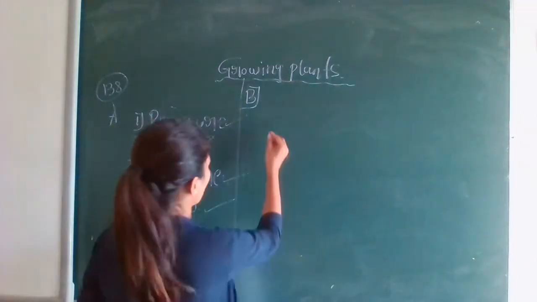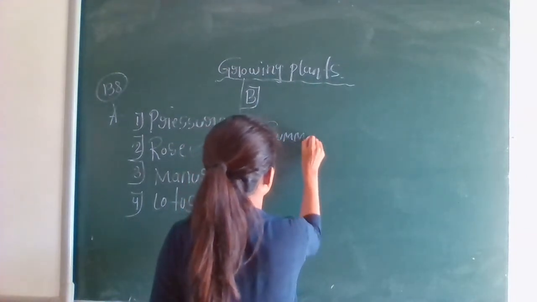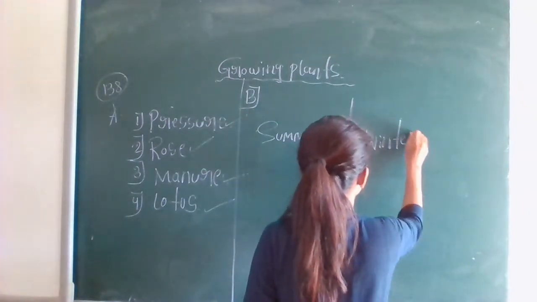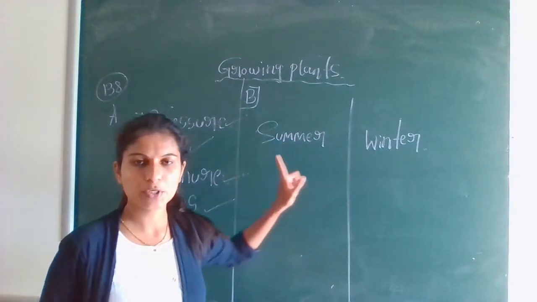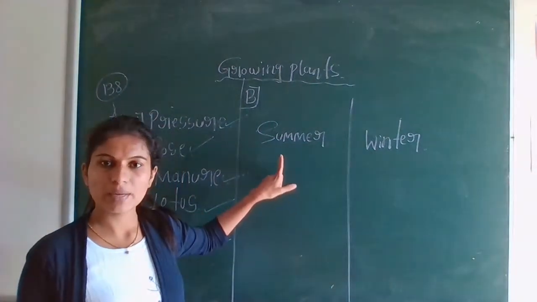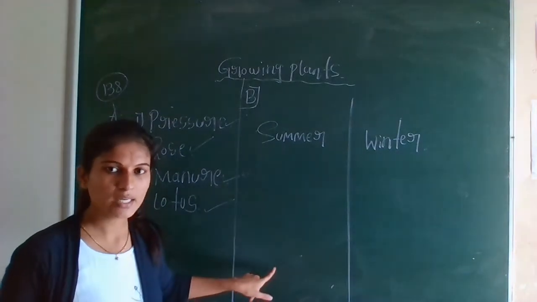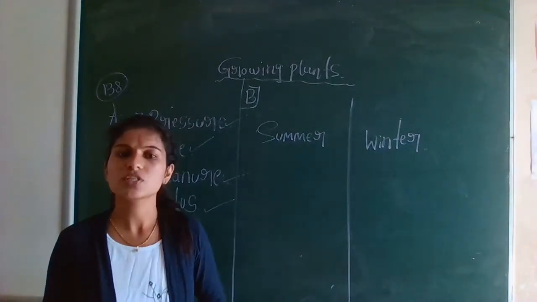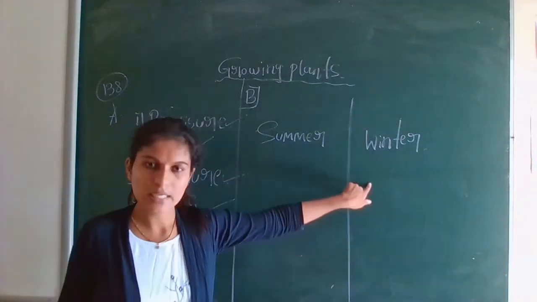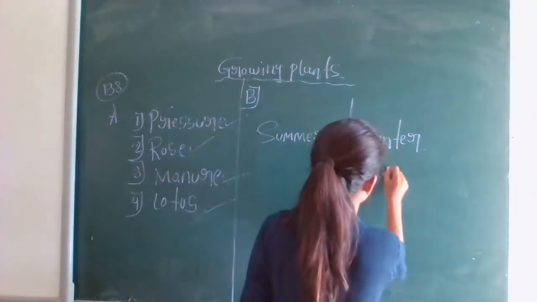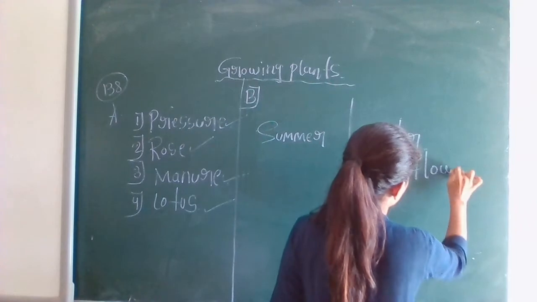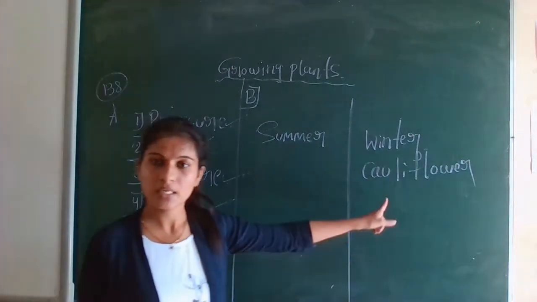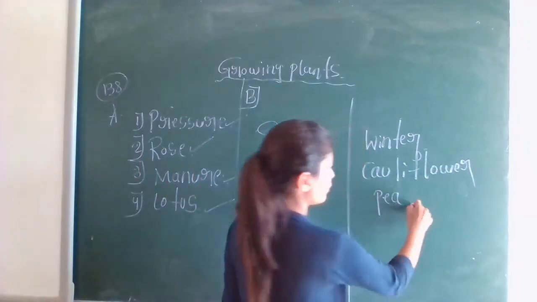First is the summer crop. Next, winter crop. Just separate them according to their seasons. Vegetables you can grow in the summer season, you write here, and in the winter season you write here. First one is the cauliflower. In which season can you grow the cauliflower? In the winter season. Next is pea. When can you grow the pea? In winter, that is also in winter.